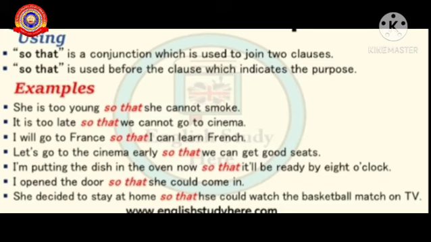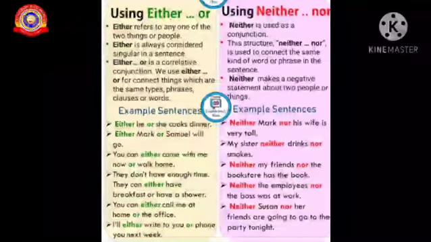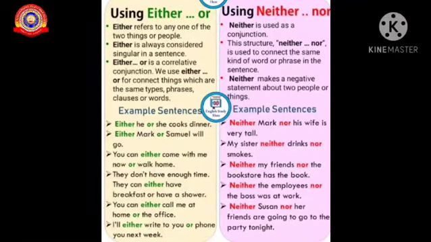I will go to France so that I can learn French. Let's go to the cinema early so that we can get some good seats. So this is a way of using so that. Let's go through the difference between either or and neither nor.